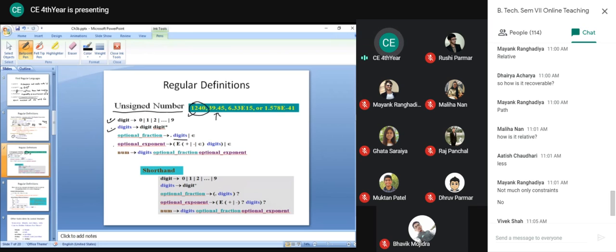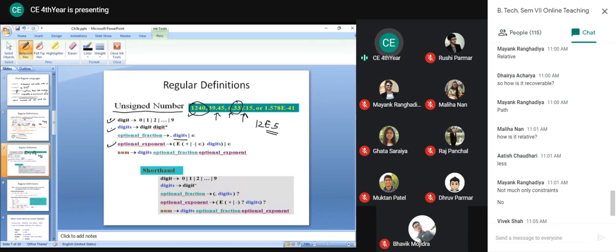Similar to that, we have an optional exponent part. So you can see here, we have this digits part, then we have the optional fractional part, which is also used here, and then we have E. Always we have E after this fraction. This is also a valid number, 12E5. In this we have a digits part. We are not using the fractional part and we are using the exponent part directly. So this is also a valid example.